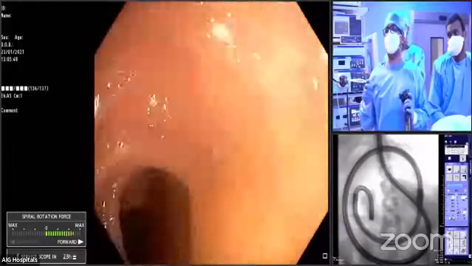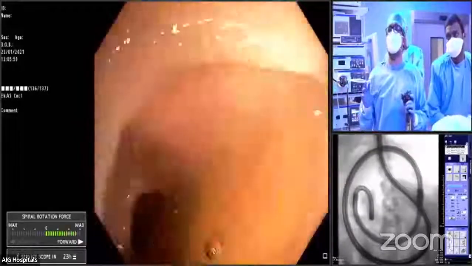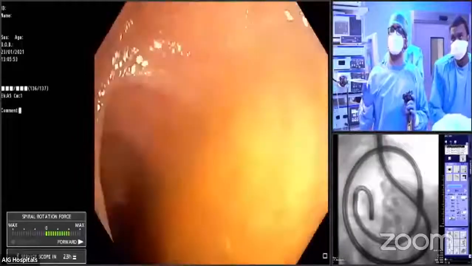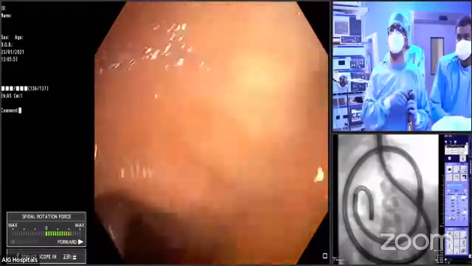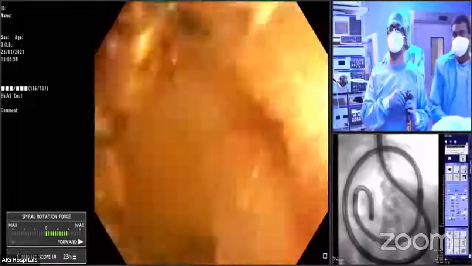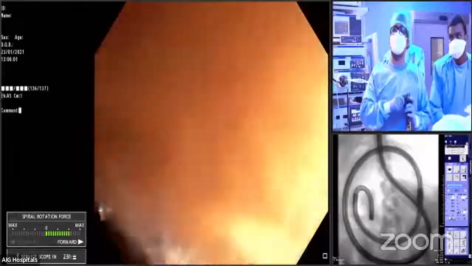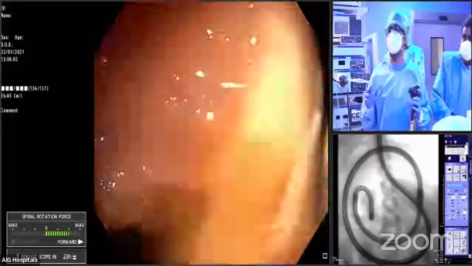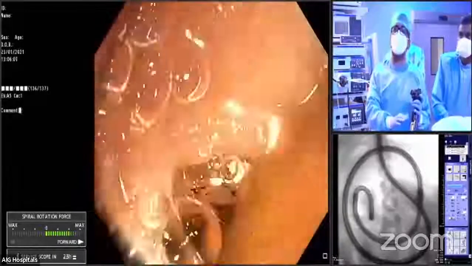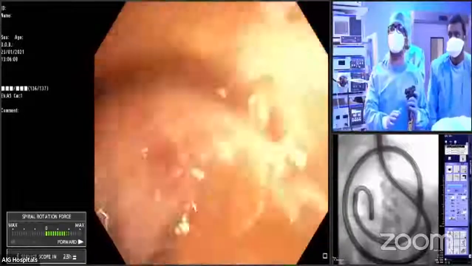Again, see how abdominal massage is very important. That is helping me to achieve the depth of maximal insertion. So don't rely only on the machine. The patient initially was in the left lateral position.